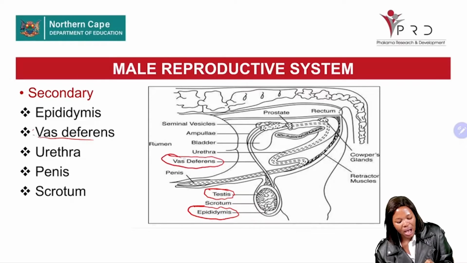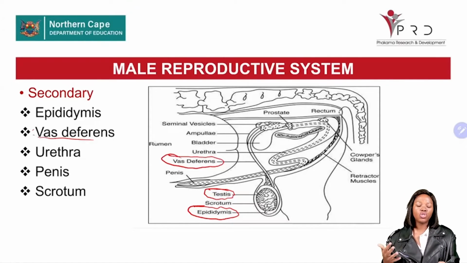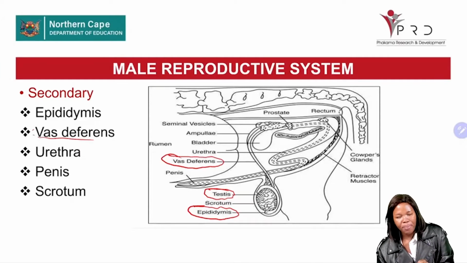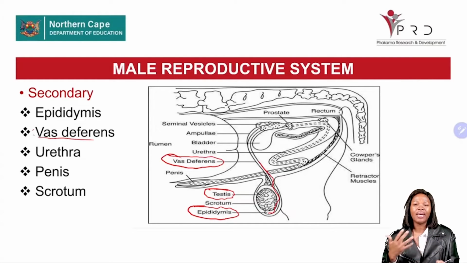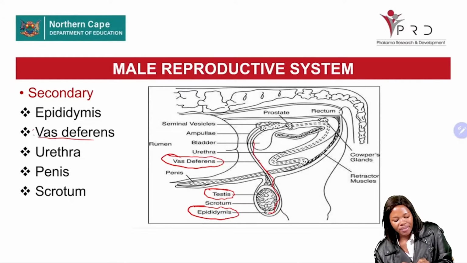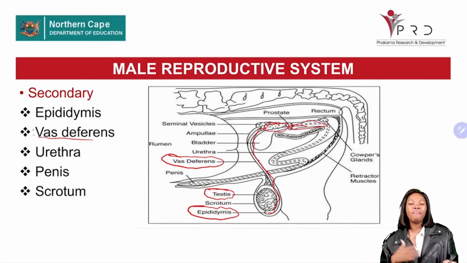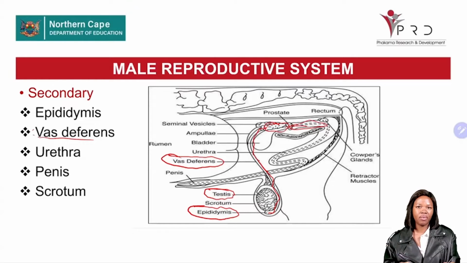This is our vas deferens, also known as the sperm duct. Its function is to transport the sperm cells, meaning the sperm cells move from the epididymis to the vas deferens, where they will be mixed with the accessory glands, which we will still discuss.